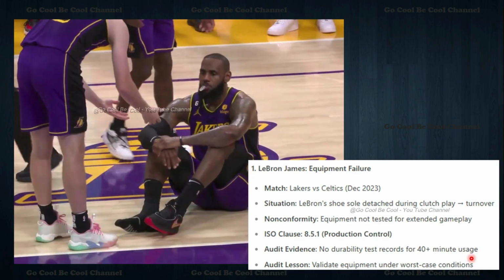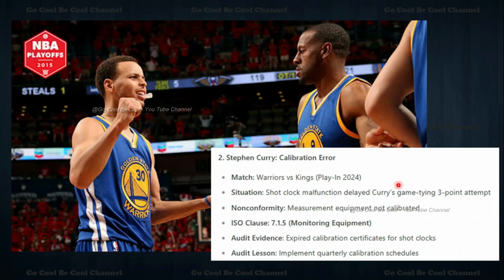My dear friends, the audit lesson we can learn here is to validate equipment under worst-case conditions. This is how it's supposed to be. So LeBron James's equipment failure happened in December 2023, and we are learning 8.5.1 because of this kind of failure. I hope you understand. Now we are moving to the next one, Stephen Curry.